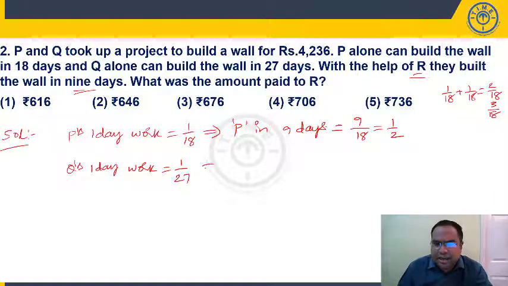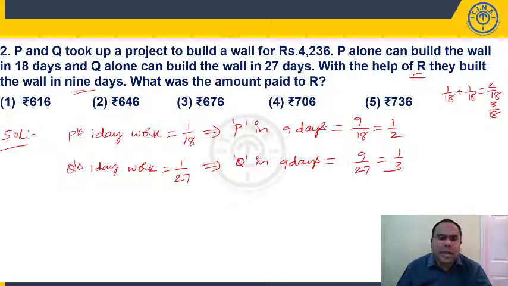We will see that a little later. Now let us look at Q. Q in 9 days: 1 day is 1 by 27, so in 9 days he will complete 9 by 27, that is 1/3 of the work. So P and Q together have completed half plus 1 by 3. LCM is 6 here, so 5 by 6 of the work.